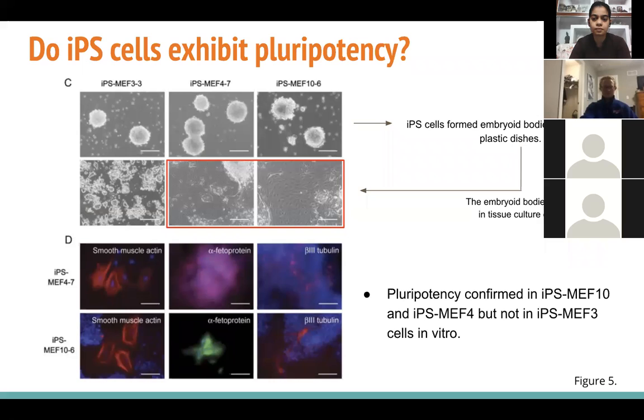So then after 3 days, the embryoid bodies were immunostained with alpha smooth muscle actin, alpha fetoprotein, and beta tubulin, which are markers for mesoderm, endoderm, and ectoderm respectively. And as shown in figure D, while we can see detection for all the markers in iPS 4 and 10 cells, nothing was seen for iPS MEF3 cells. So this confirms the pluripotency of iPS MEF4 and 10 cells. Next slide.